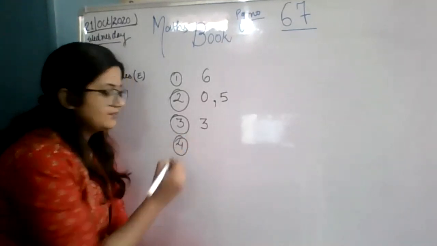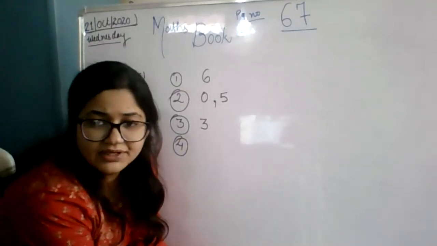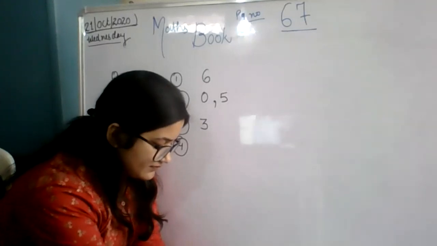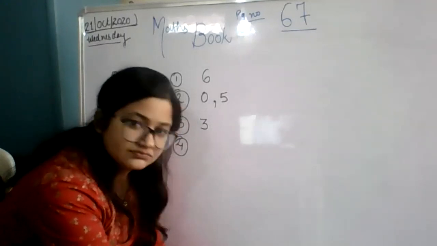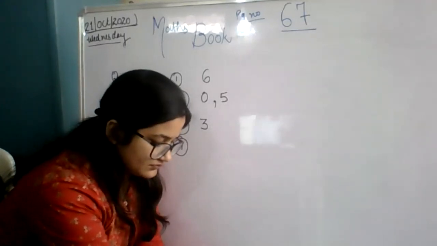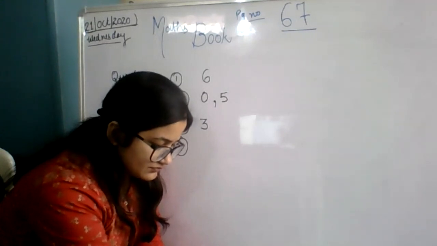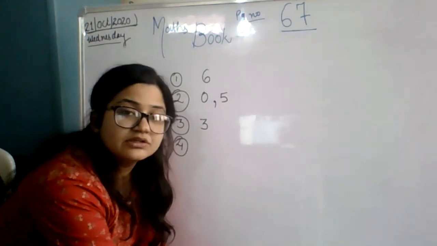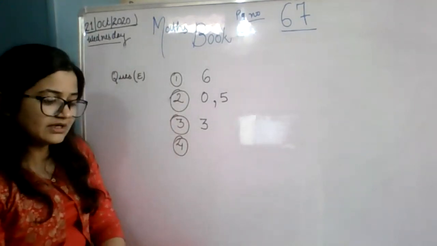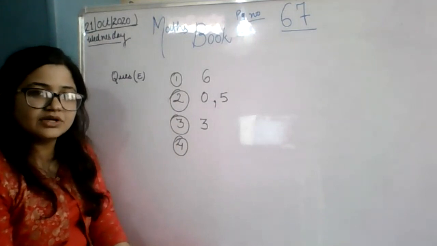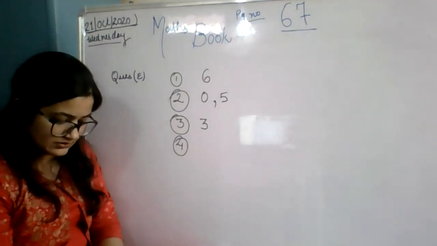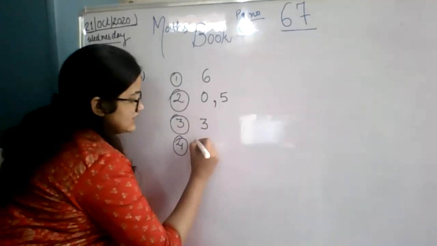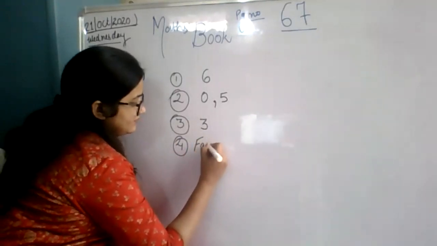Okay, question number 4. Mehul, read out the fourth one. Dash are the numbers we multiply in order to get a product. So what are the numbers we multiply to get a product? Factors. Factors are the numbers we multiply. Yes, factors.